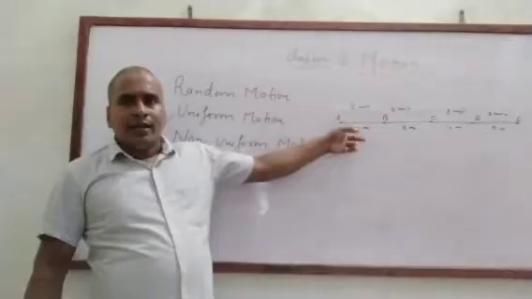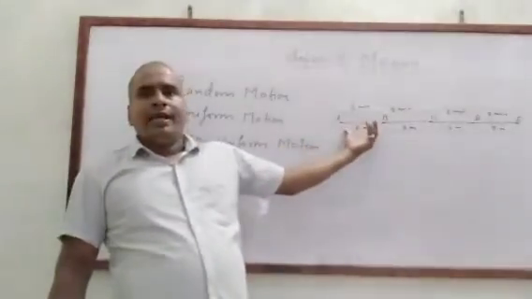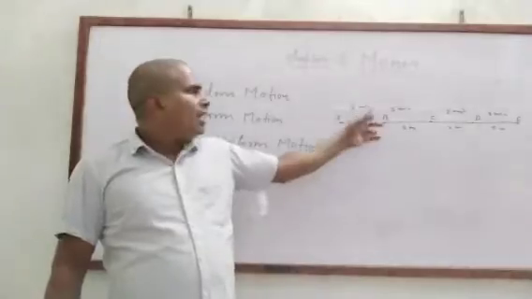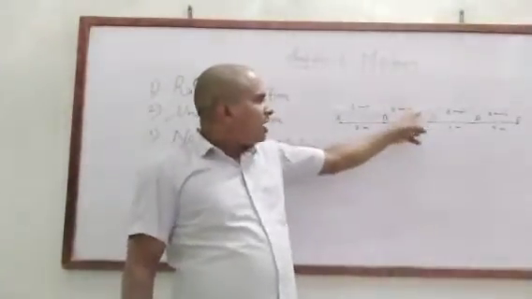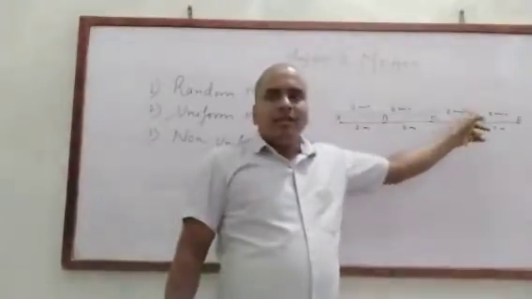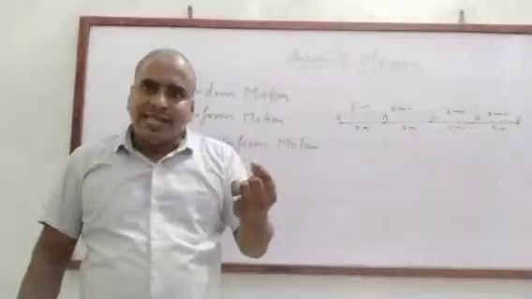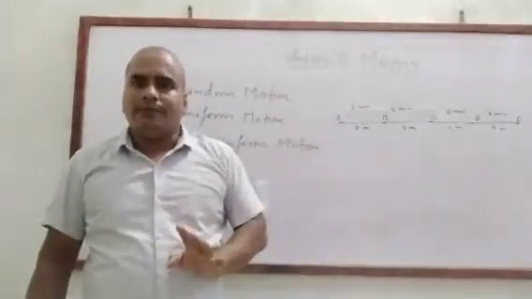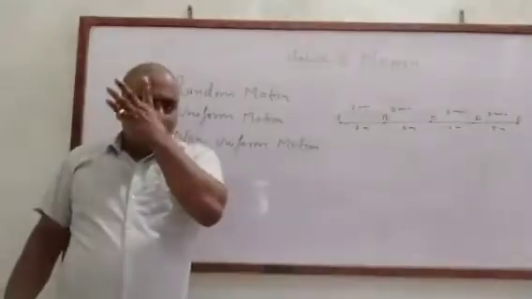You see here the example I have given. A body covers distance AB, 2 meters in 2 minutes. Again BC, 2 meters in 2 minutes. CD, 2 meters in 2 minutes. Then again D, 2 meters in 2 minutes. That means equal distance in equal interval of time. Clear? Okay.